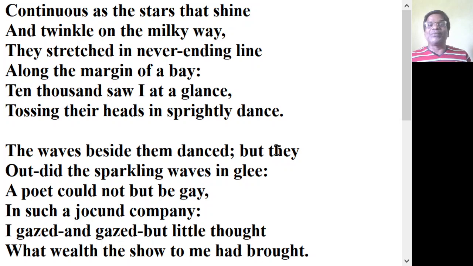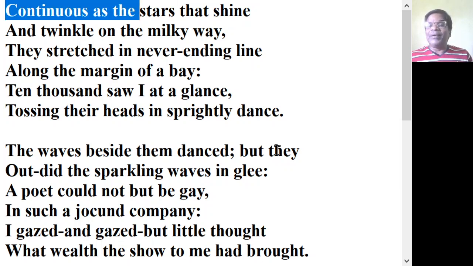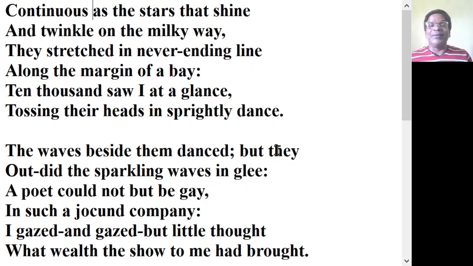So the daffodils were shining like the stars, and they were again continuous as the stars. So here the daffodils are compared to the stars. So they were continuous. Continuity is described. Continuity of the daffodils is compared with the continuity of the stars.